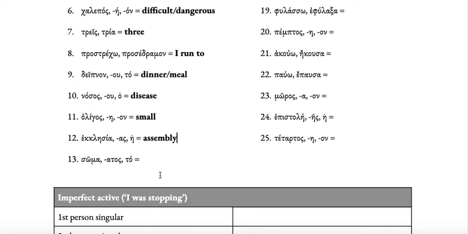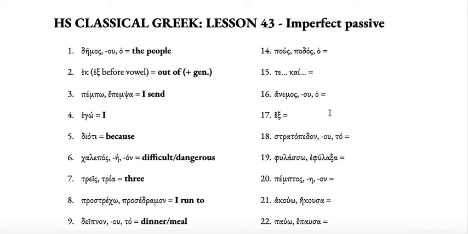So ecclesiastical means to do with the church in English. Soma, somatos, a third declension noun meaning a body. Then number 14, pous, podos is a foot. Like a pedometer measures how many steps you've done in a day. A podiatrist is a foot doctor, and so on.